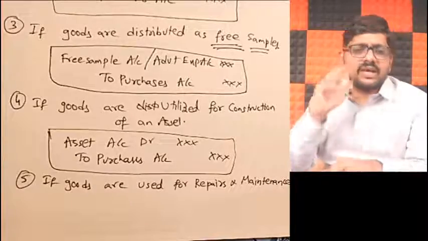Simple, my dear friends. One more example. Okay, let me take an example. Imagine you are running a big store, a big supermarket. You have some vacuum cleaners kept ready to be sold.